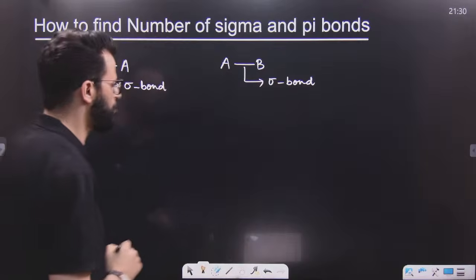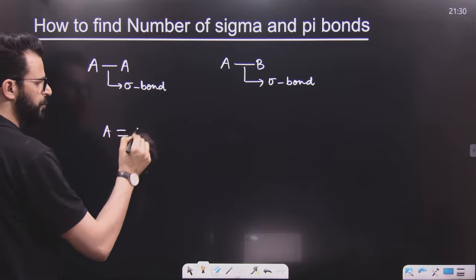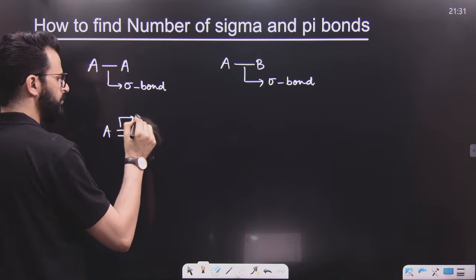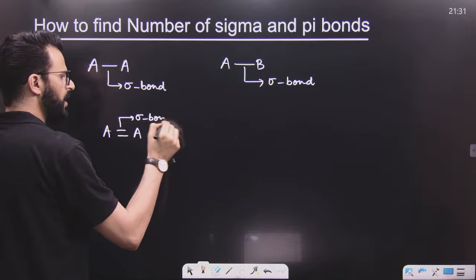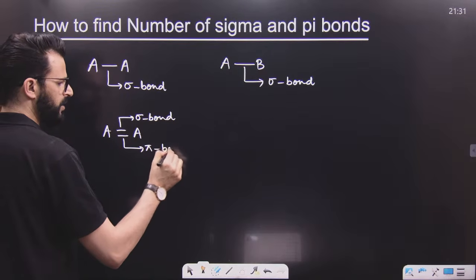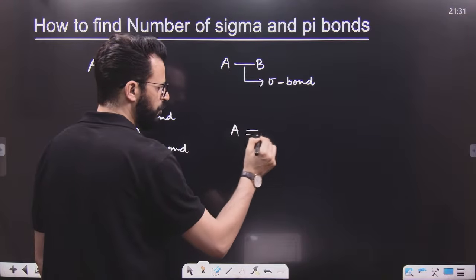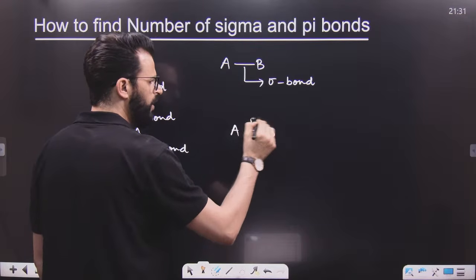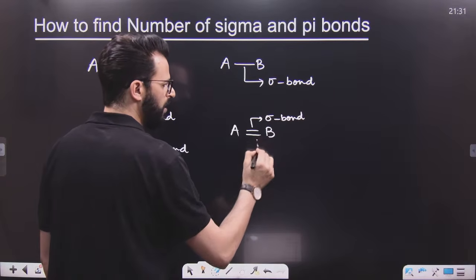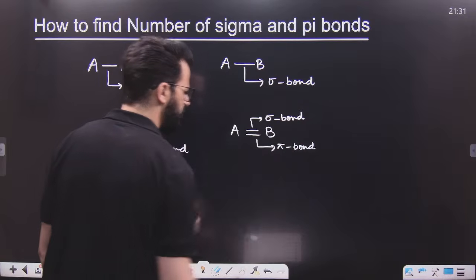Similarly, my dear lovely students, if you have more than one bond between two atoms, then one is what we call a sigma bond and another is a pi bond. So one is sigma and another is a pi bond. Similarly, if there are two bonds between two atoms A and B, one is obviously a sigma bond and another one will be a pi bond.